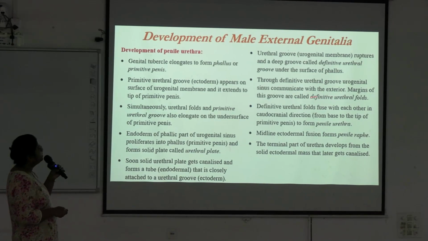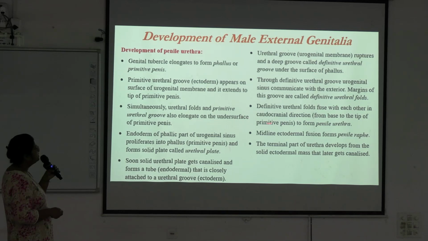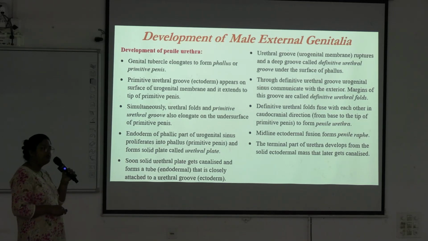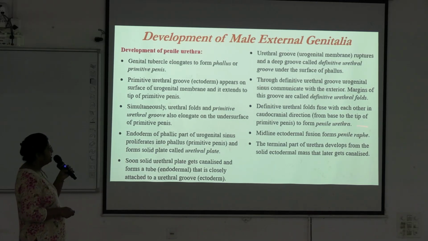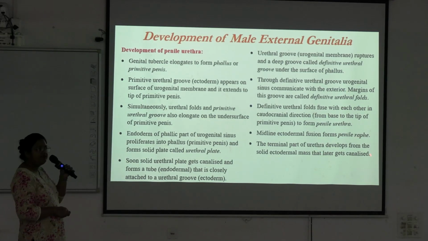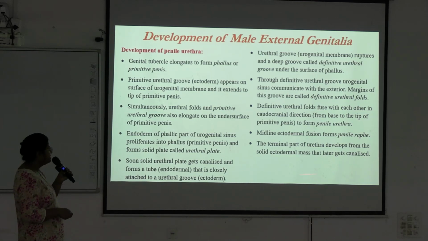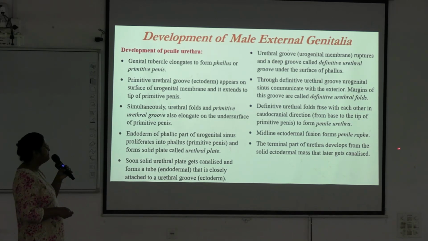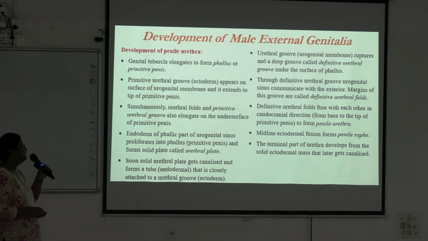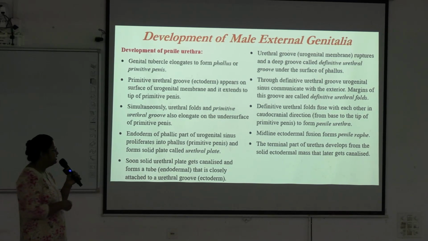Margins of this groove are called definitive urethral folds, and these folds fuse with each other in the caudocranial direction, from base to tip of the primitive penis, to form the penile urethra. And midline ectodermal fusion forms the penile raphe. When the raphe is thickened, it will form a chordee. This is a clinical aspect. And the terminal part of the urethra develops from a solid ectodermal mass, and that later gets canalized.